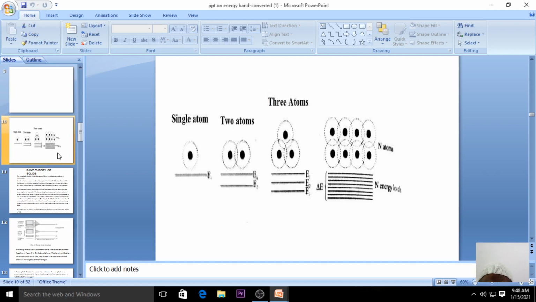Now we discuss the basic concept of the band theory which exists in solids. We just studied solids in chapter 1, that is unit 1, where we discussed the characteristics of the solid.